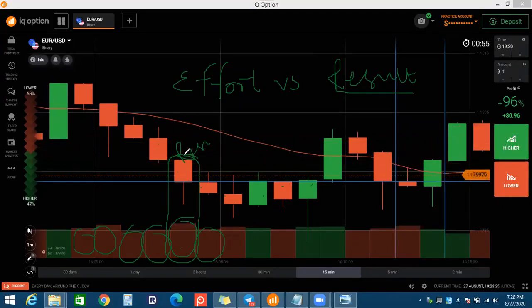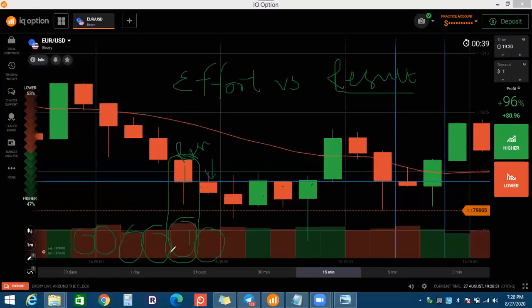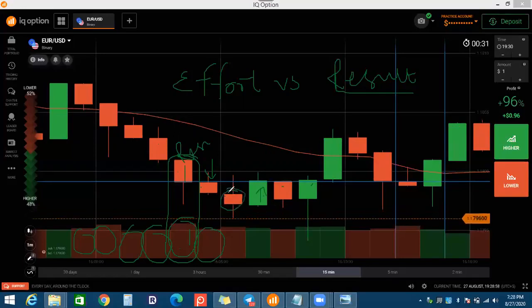So there are two terms in analyzing volume: the validation and the anomaly. If the volume and the bar match each other, we can validate and place a put option again. If the bar and the volume do not match each other, that will be an anomaly. Then we will take a reversal, like here. If this candle and this volume bar do not match each other, we will take a reversal trade.